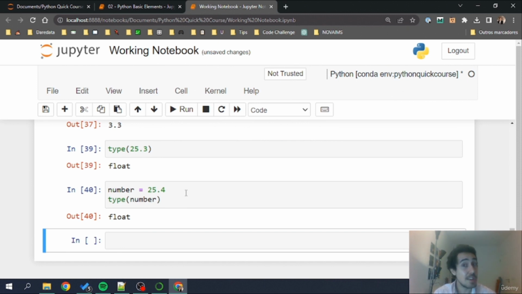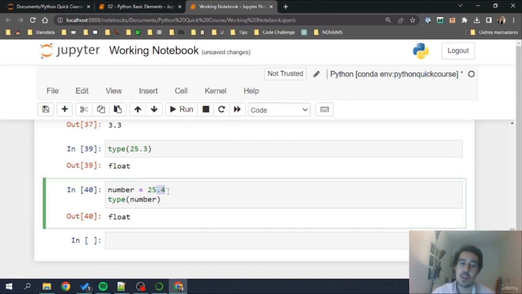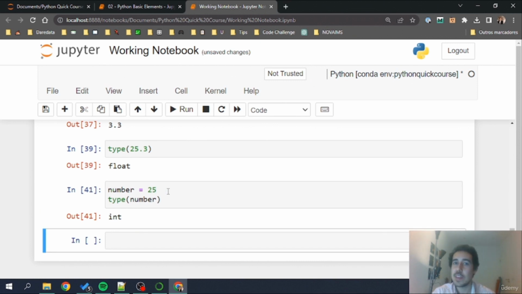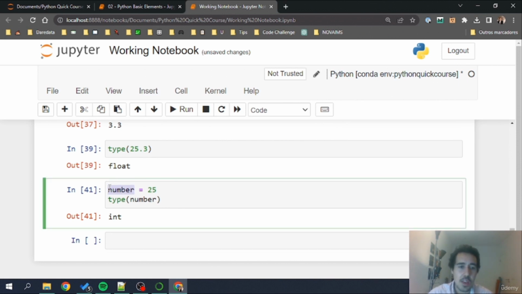What we have is the data type that we have stored inside this variable number. This is very, very important, because if I go here, let me take out the .4 part, see that the type right now is an integer. So Python is able to understand what's the underlying data type that we have saved in these variables right here. That's very, very handy and very, very practical.